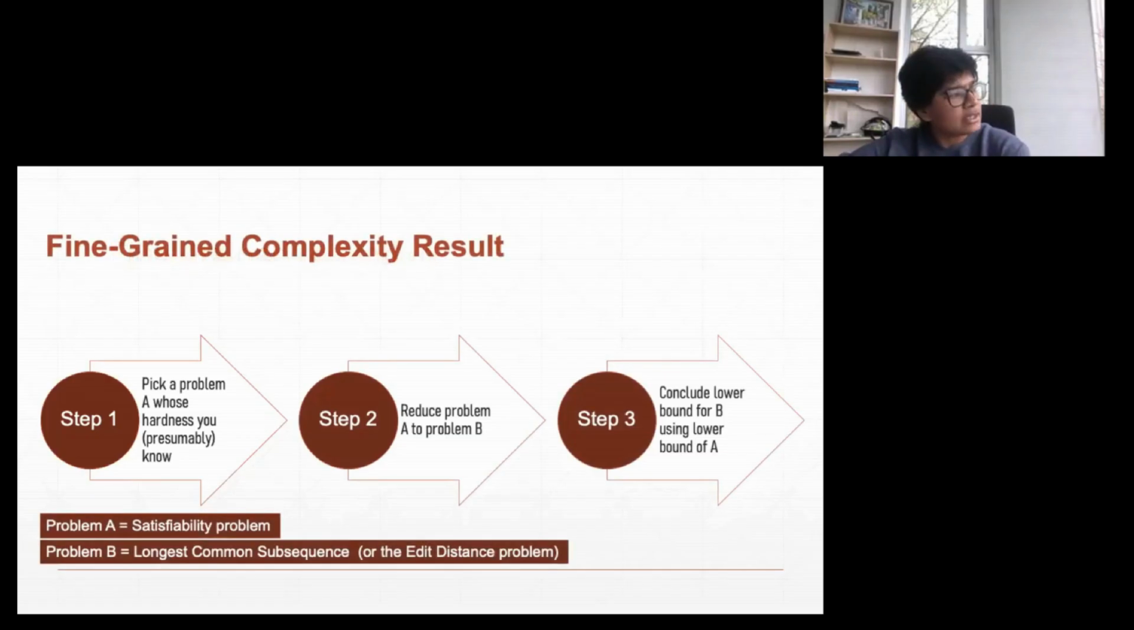And as part of this, we started this project initially with problem A as the satisfiability problem, and our problem B was string comparison problems like longest common subsequence or edit distance. And let me talk about the satisfiability problem.